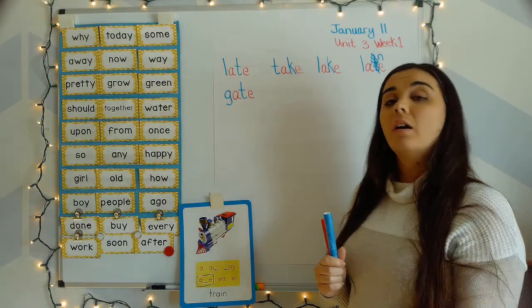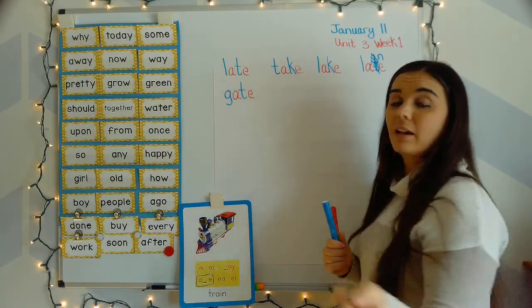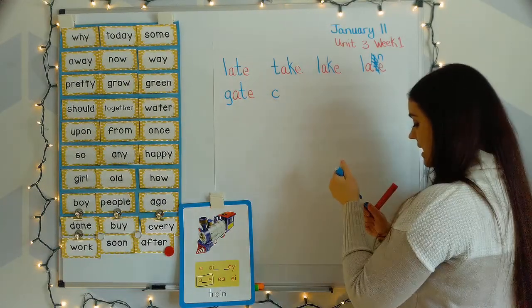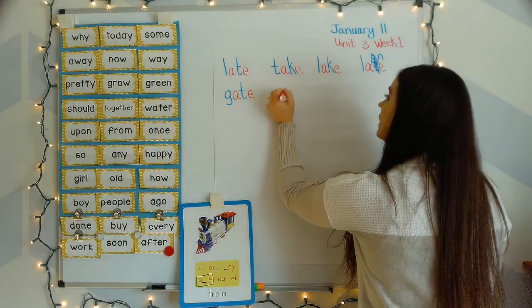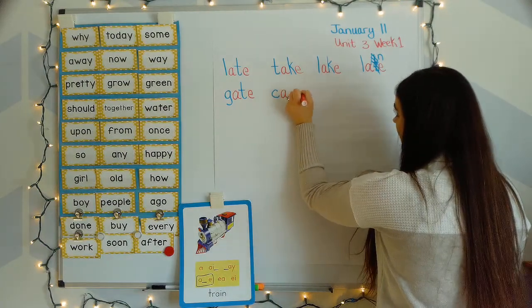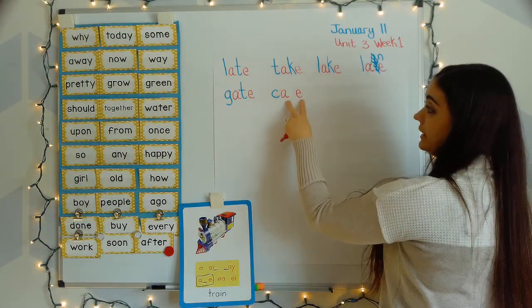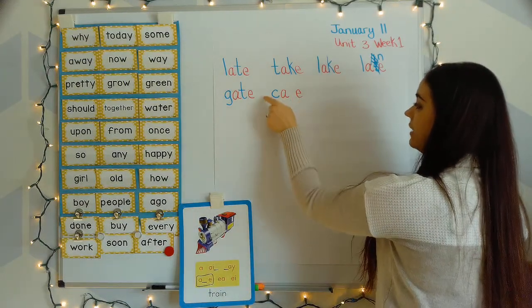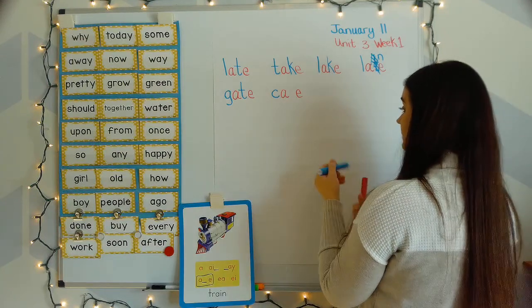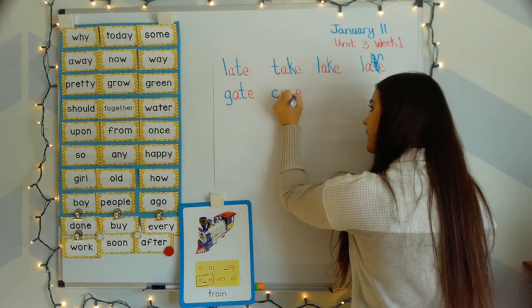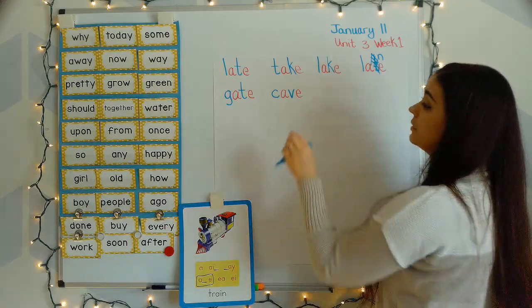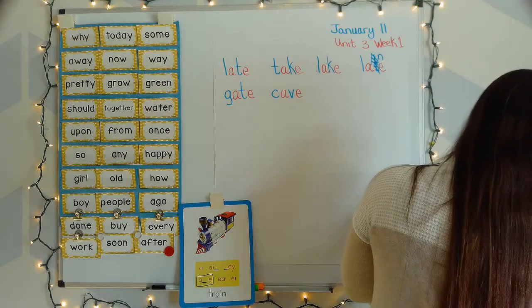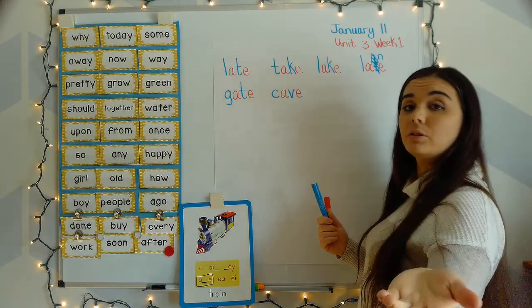All right, next word. Cave. Your turn. K, a, v. Cave. C says k. A and its buddy E say A. K, a, k. V says v. K, a, v. Cave.